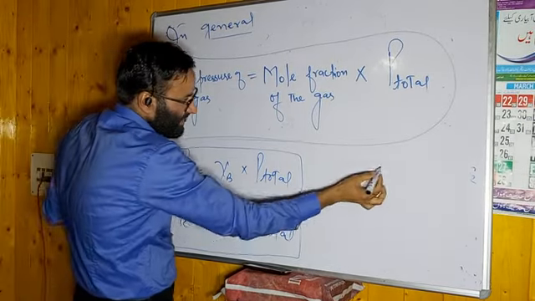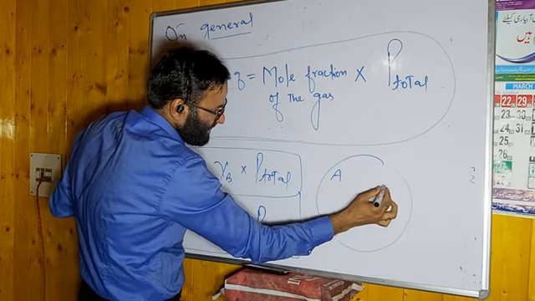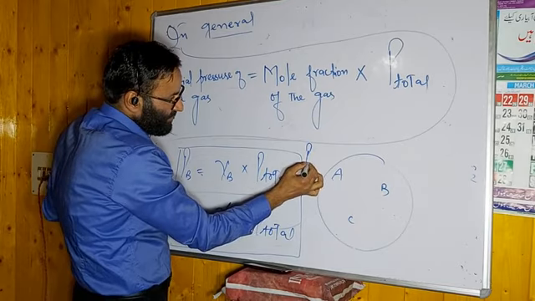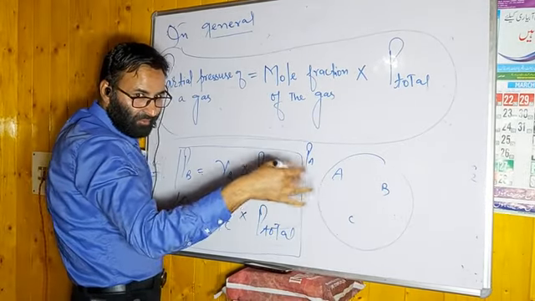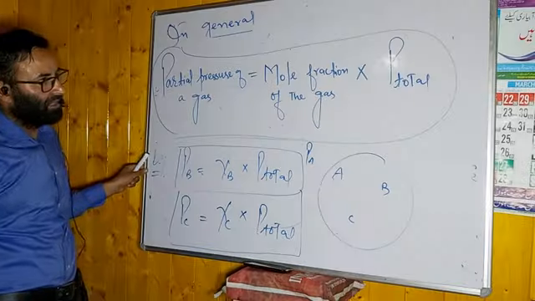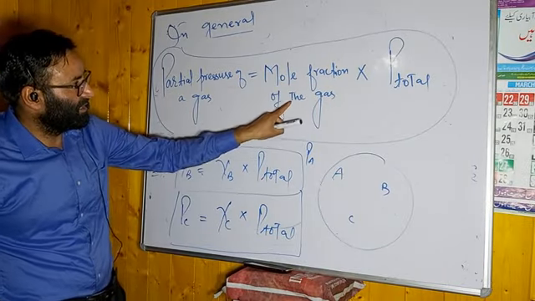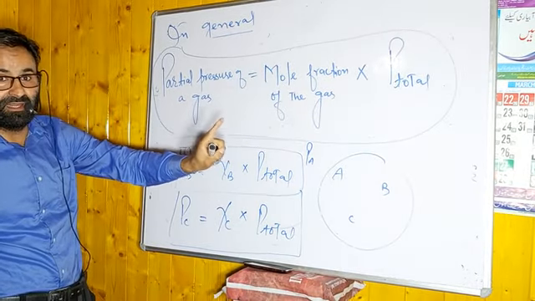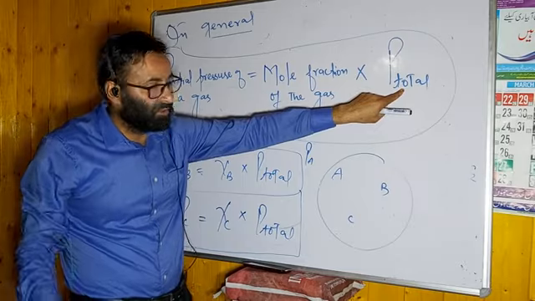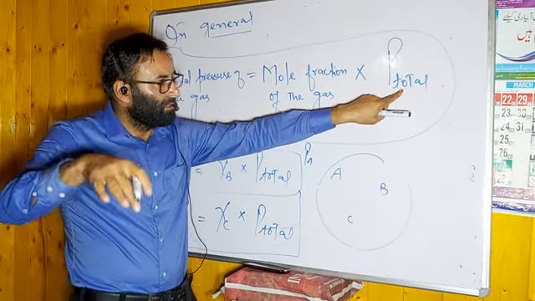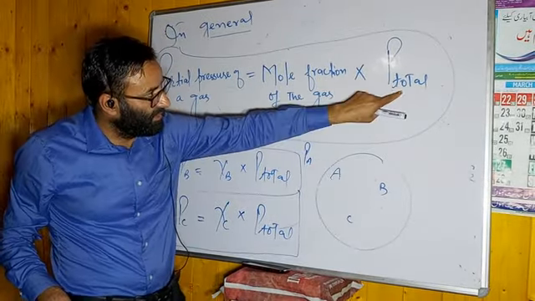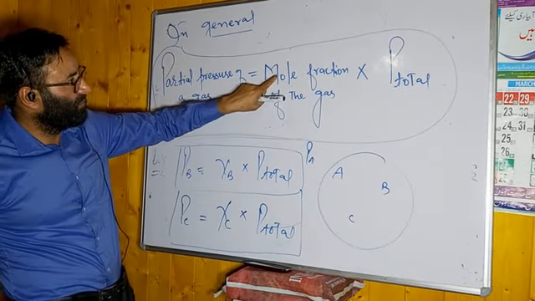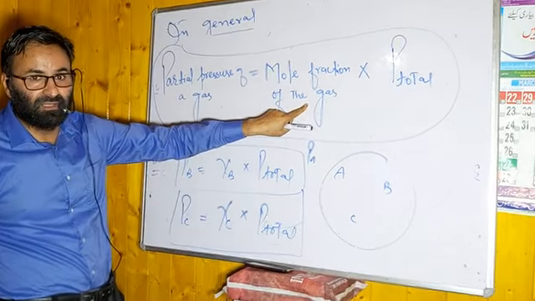अब अगर हमारे पास gaseous mixture है, let us say A, let us say B, let us say C, for example, ये कितना एक्सर्ट प्रेशर करेगा? P total दिया हुआ, मतलब in the numerical, in the question the P total will be given, but you have to calculate the mole fraction of the gas. मोल फ्रैक्शन निकालने के लिए आपको नंबर ऑफ मोल्स की जरूरत पड़ेगी, ये याद रखना. जो भी प्रॉब्लम आएगी वहां पे P total दिया हुआ हो, P total will be given in the problem. What you have to calculate? You have to simply calculate mole fraction of the gas. This is the mole fraction of the gas.